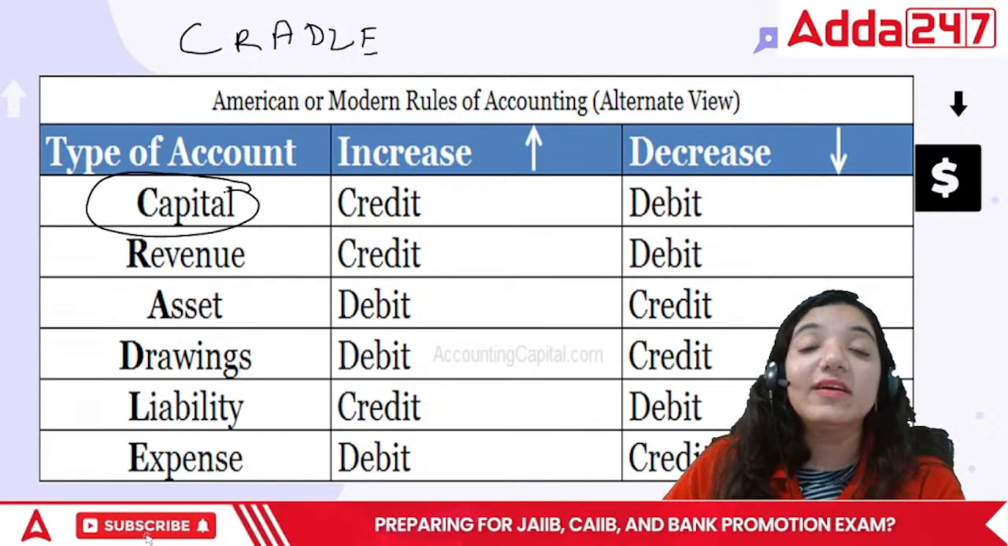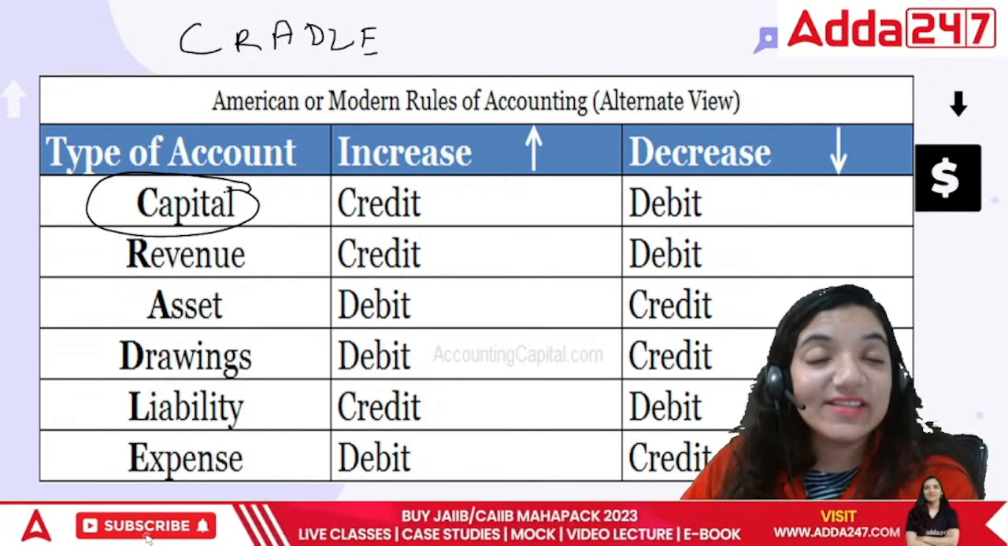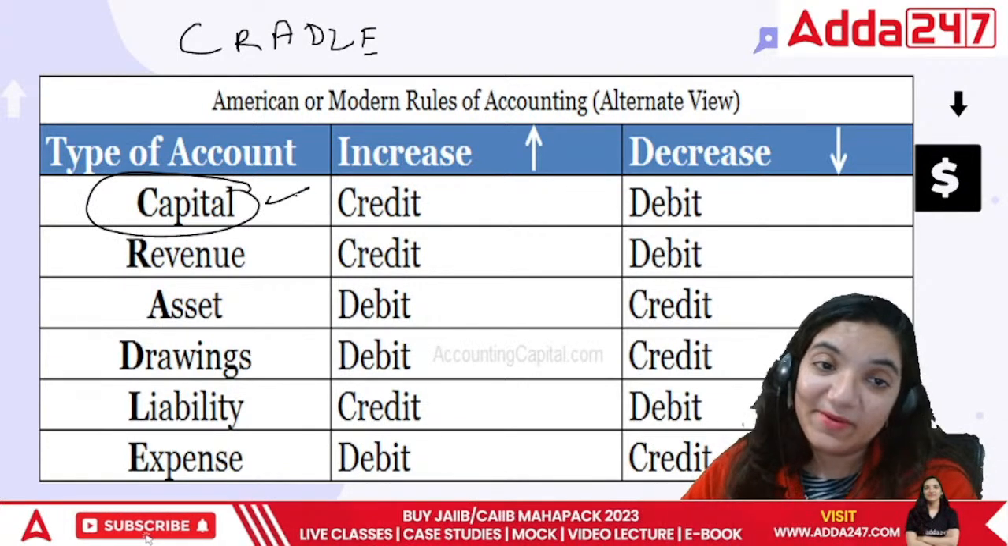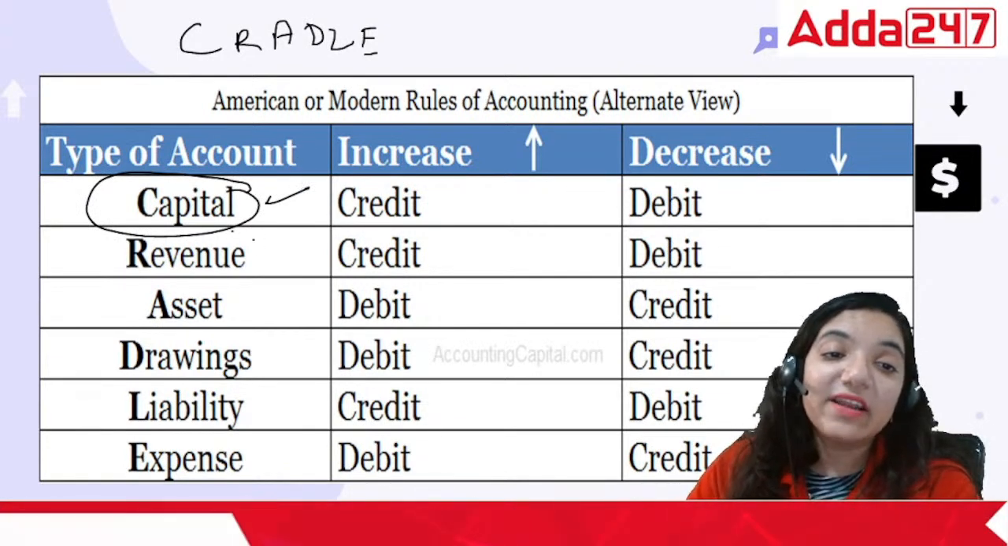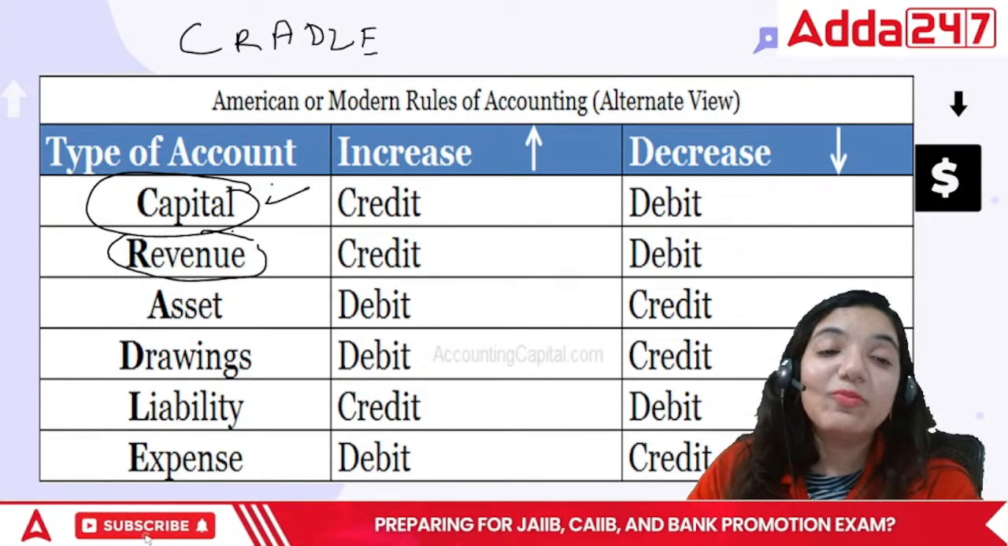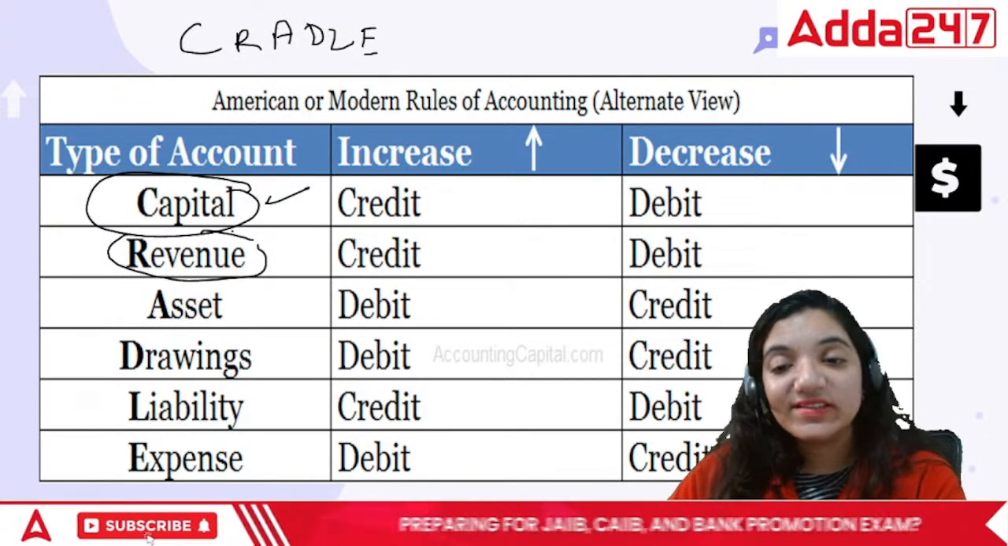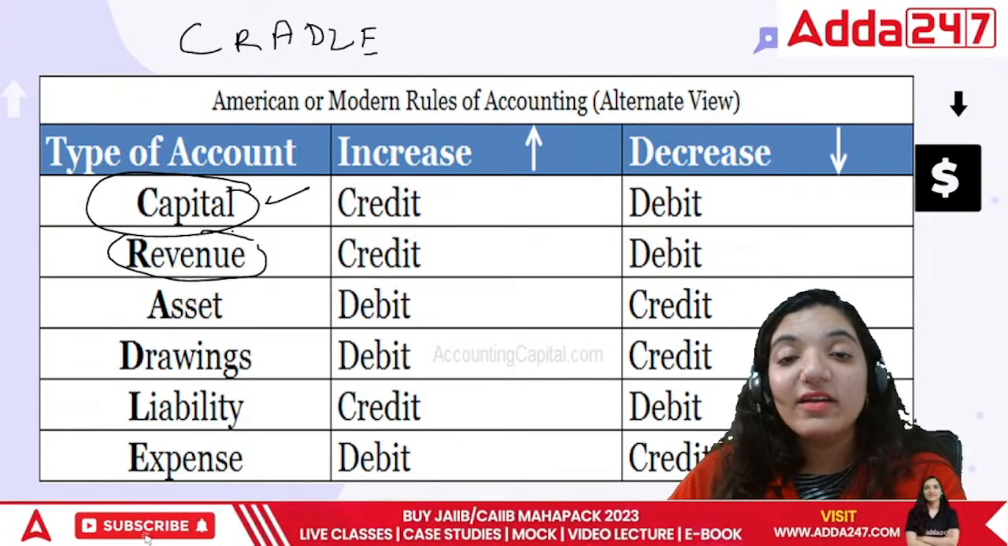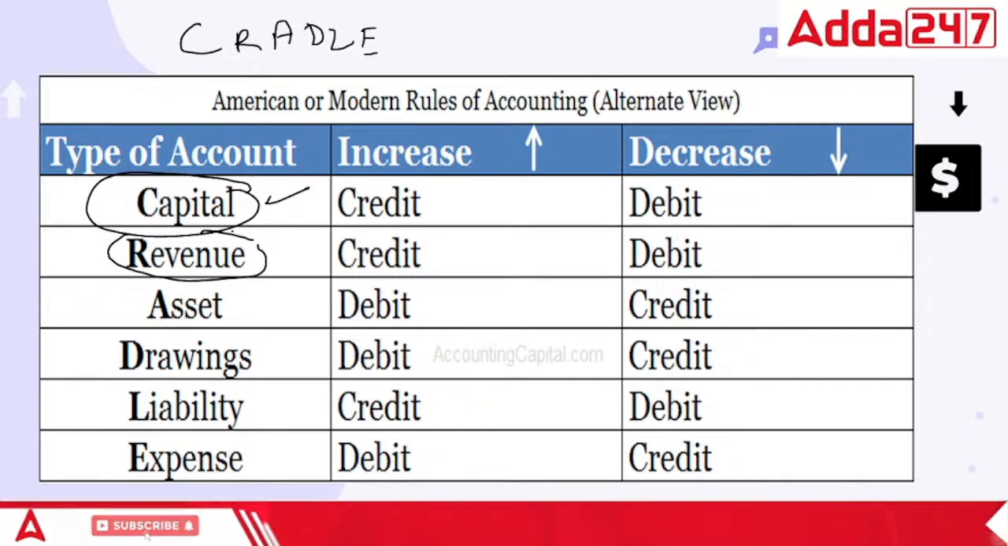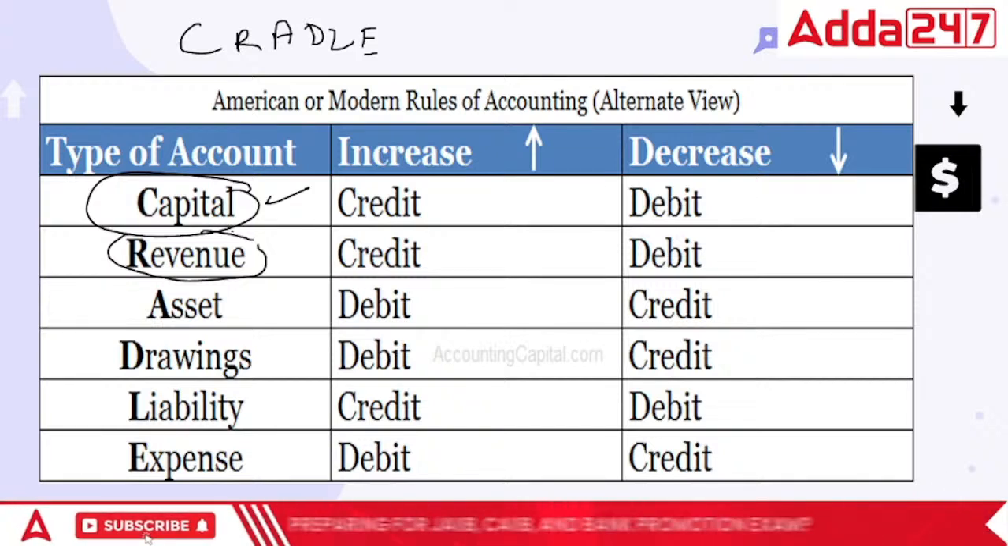C for capital. The money that I invest in the business is called capital. Then comes revenue. If I put a lot of money into the business, what's the reason? Why would anybody put their hard-earned money into a business? They would put money so that they can earn revenue, right?